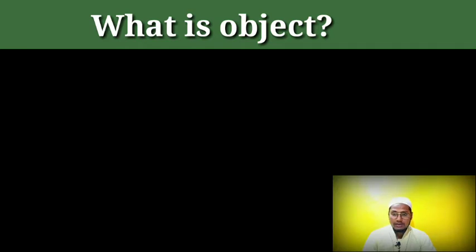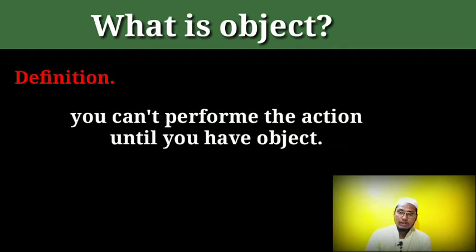And the third element of the sentence is the object. What is an object? The object is very easy, and you cannot perform the action unless you have an object. If you want to perform an action, to affect something or somebody, you obviously need an object on which you can perform the action. Like if I want to say, I want to beat you, I want to touch you, I want to kiss you, I want to love somebody, I want to do something.